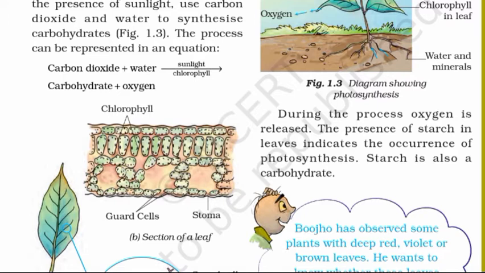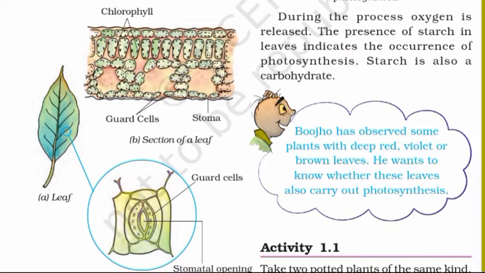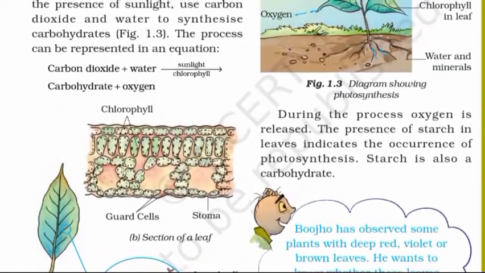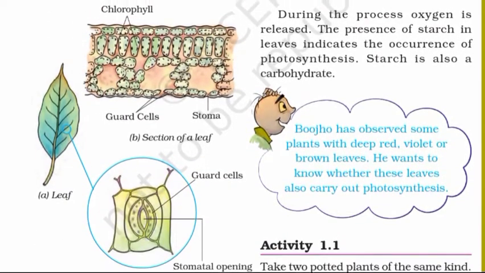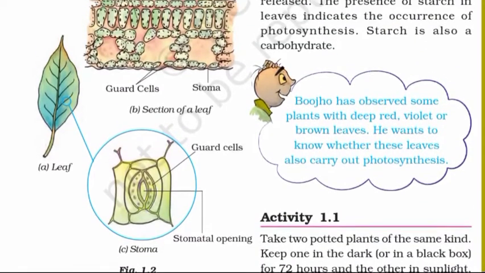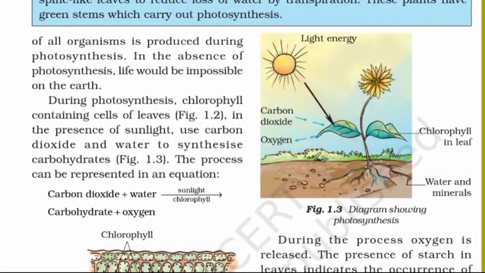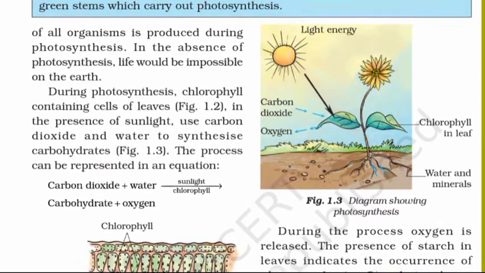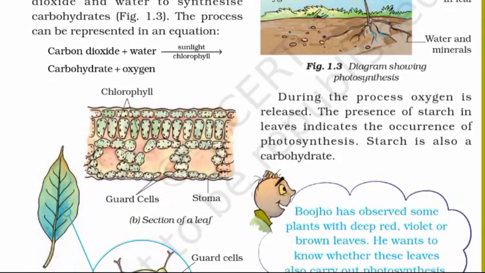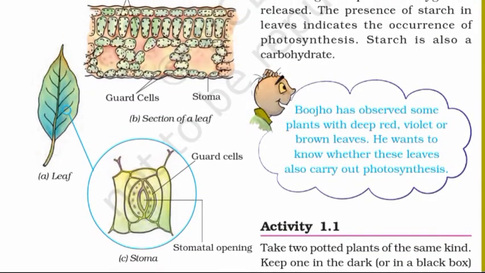Figure 1.2. A. This is the picture of a green leaf. B. Section of a leaf. In this picture, we have magnified the leaf further. We can observe chlorophyll, guard cells, and stoma. C. This is a further magnified picture of the leaf. We can observe stoma clearly. The stoma has the stomatal opening at its center. The stomatal opening is surrounded by guard cells.